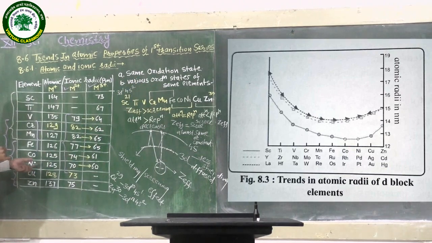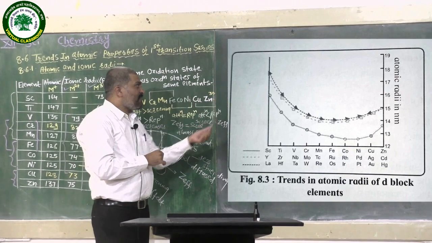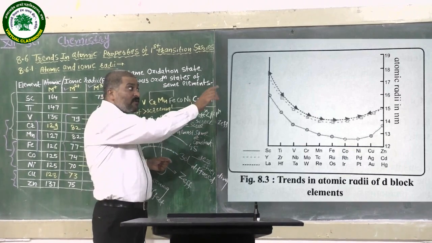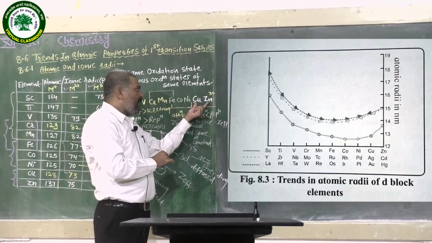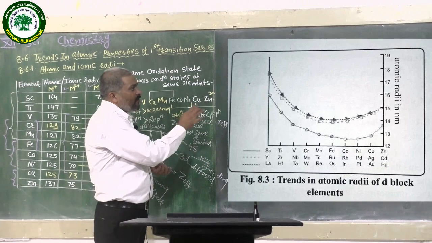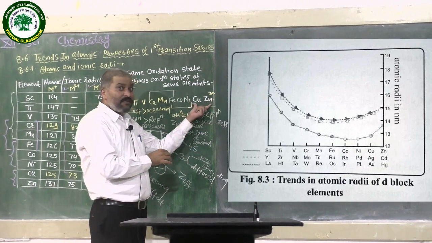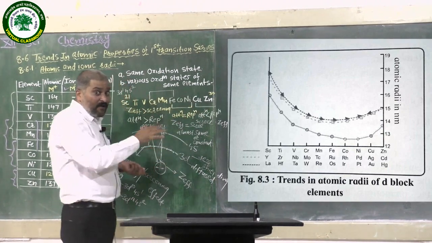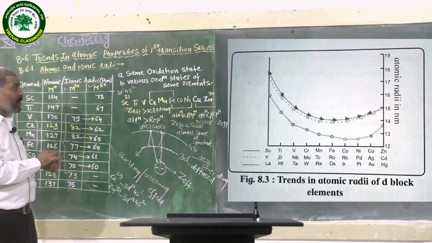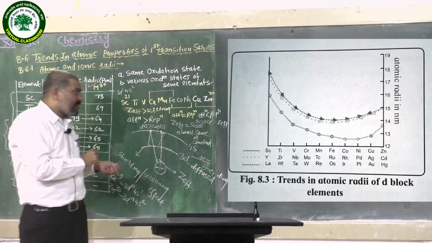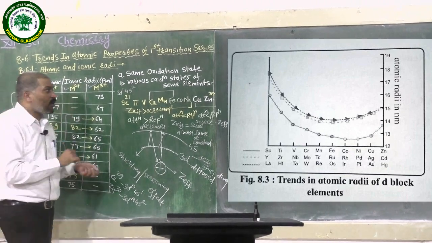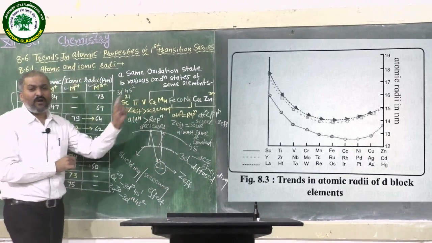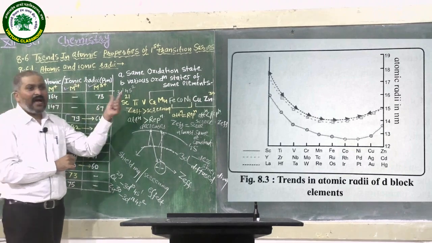At the end of the graph, the values of copper and zinc are somewhat increased. The reason is that in copper and zinc the d orbitals are completely filled, and because of the completely filled d orbitals, the attractions are less than the repulsions, or the screening effect is more than the effective nuclear charge. For that reason we observe the total trend of atomic and ionic radii.